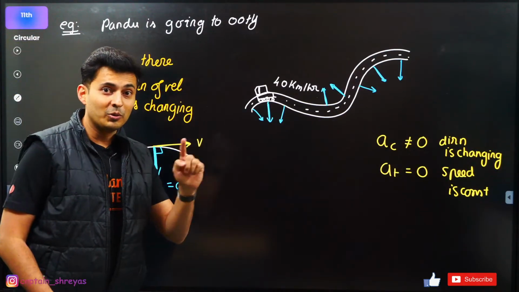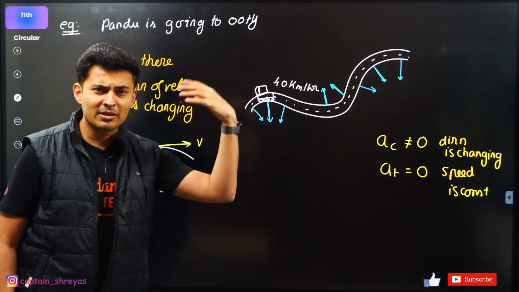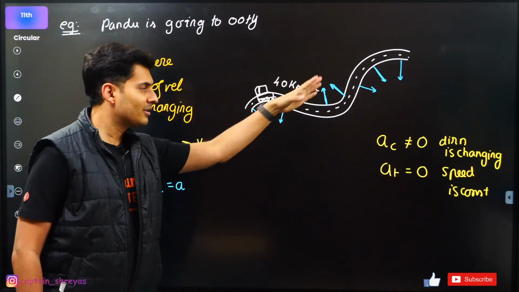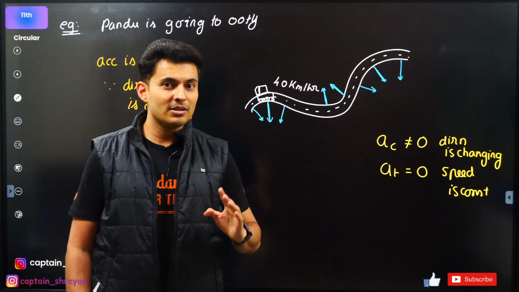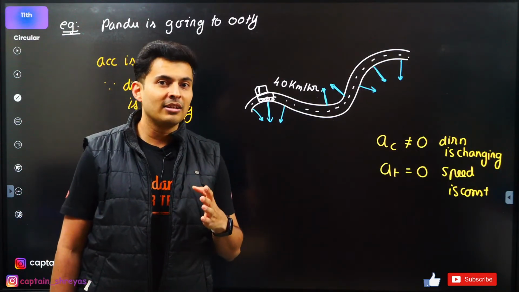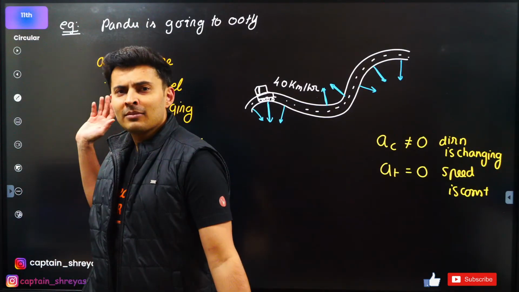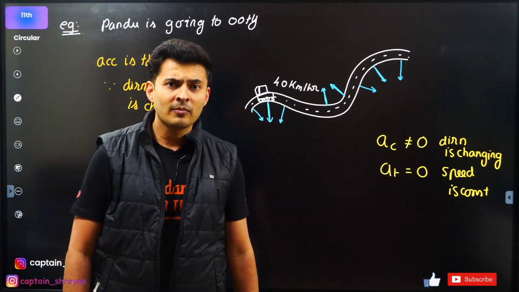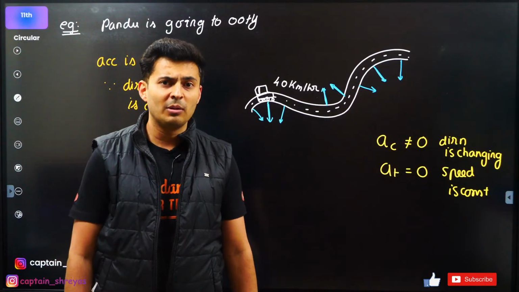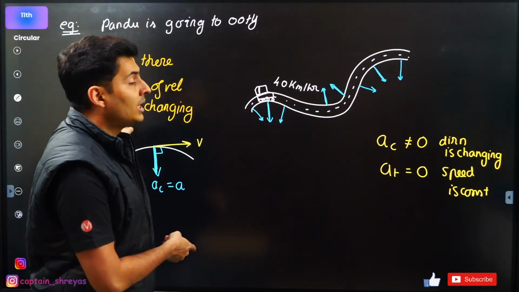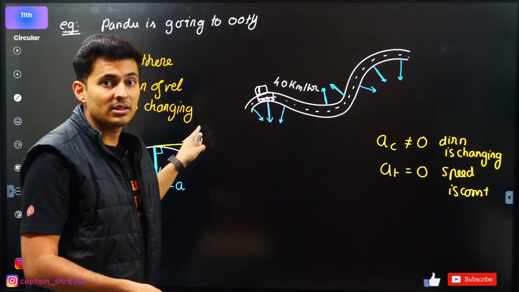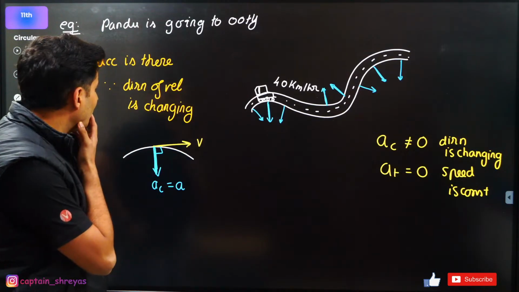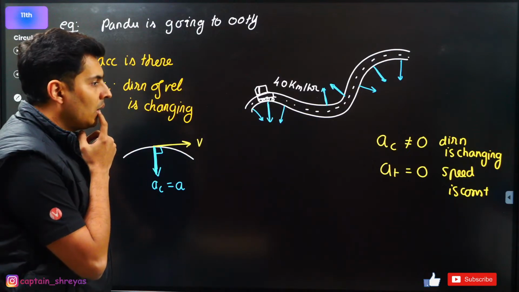Now next time you are going to Ooty or Pahalgam or Sonmarg, Gulmarg, Shimla, Kodaikanal, and you are going on this nice ghat section, then you can tell your parents or your siblings, hey, listen, I'm accelerating. Then you will get one tight slap. What you are saying? Nonsense. Shut up and eat your chips. I'm not accelerating. I'm going at a constant speed of 40 kilometers per hour. Then you show them this slide. Captain Shreyas Sir told all this. We are accelerating. They will be like, oh really? Oh my god, my tangential is not there. Centripetal is there. Oh, thank you so much.